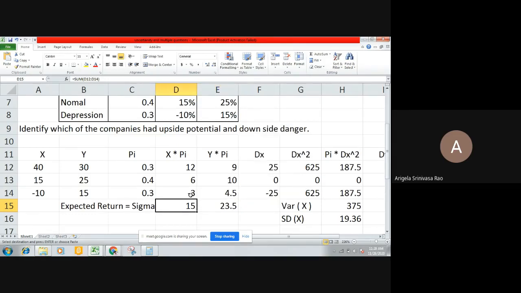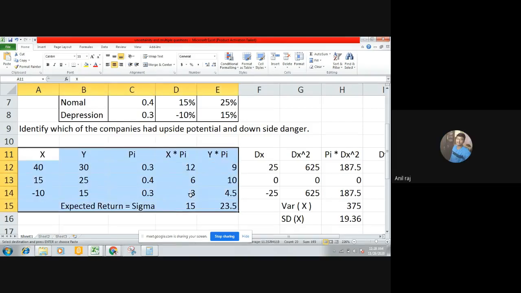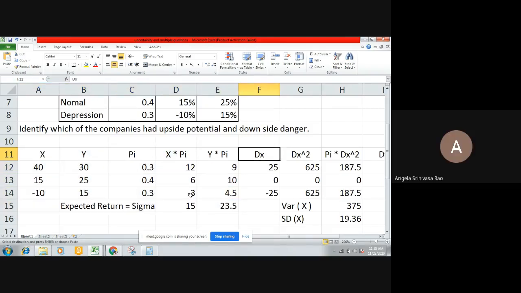So what is the difference? In the previous problem, we solved only one company. This time we are solving two companies at a time. This is like two problems given in a single question. Okay, don't be confused. There is nothing new I am explaining here. The same calculations that we did in the previous problem. Hope you all got up to this point, calculating the expected returns. Yes, sir.